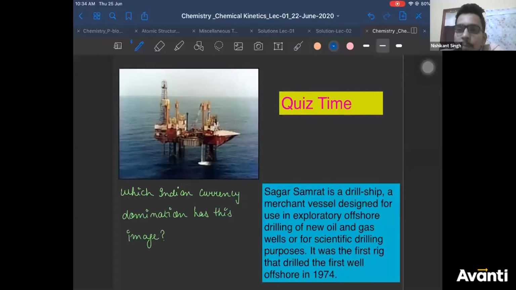Nth derivation will not be asked in boards. Boards mein you'll get only zero order and first order. Only two derivation, zero order and first order. I think many of you have got it, but got it wrong.